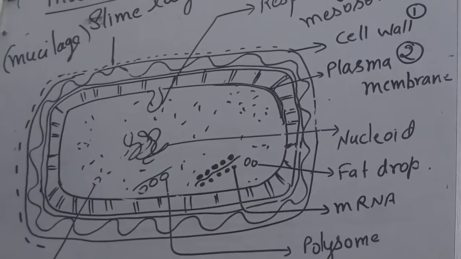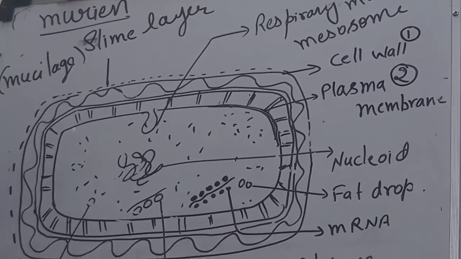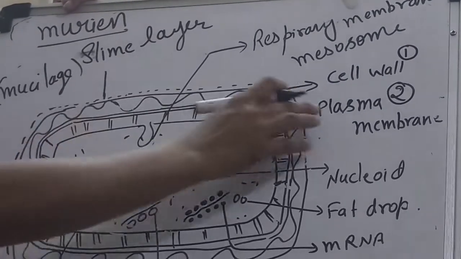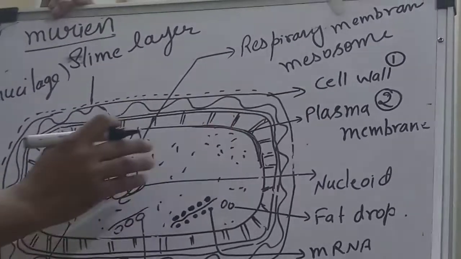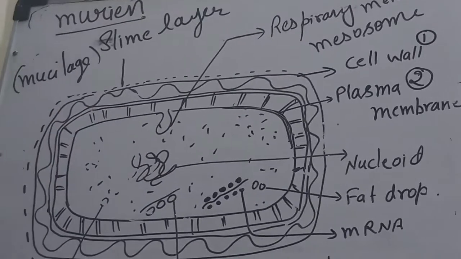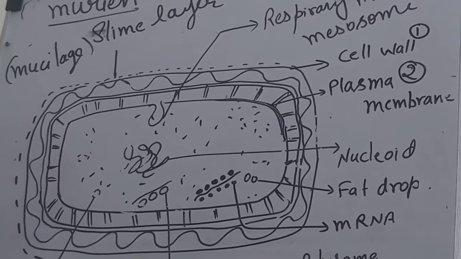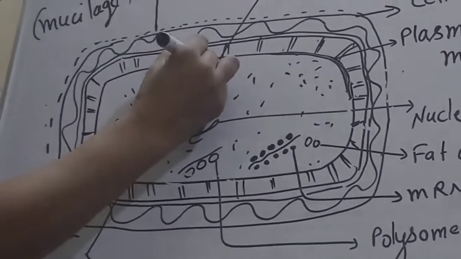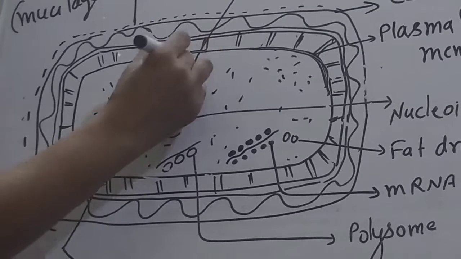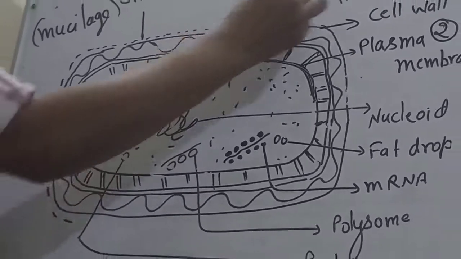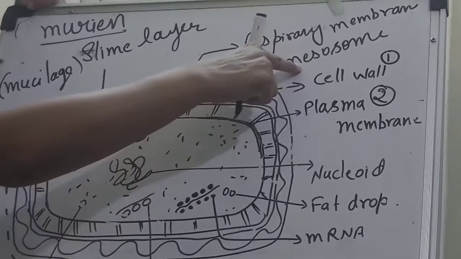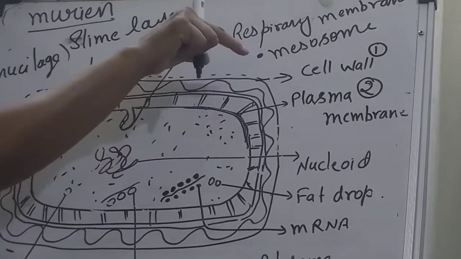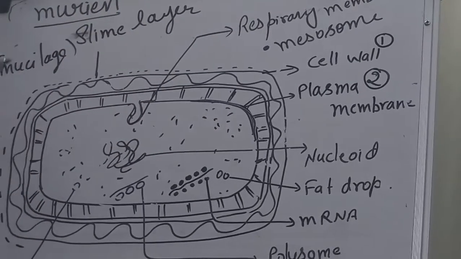The plasma membrane, like in our cells, is made of protein and lipid. Sometimes, for the bacteria's need of respiration as well as reproduction, it enfolds like this. This folding part is called the mesosome, and it helps in respiration, which means production of ATP.